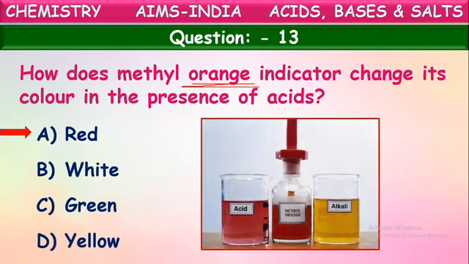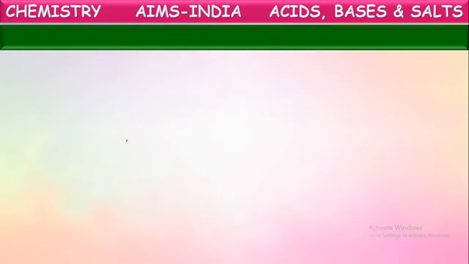Yes, see here, this is methyl orange. Actually, its color is light orange color. When you add few drops of this to acid, it turns to dark pink or red, we can say. When you add few drops of this methyl orange to a base or alkali, it turns into yellow color. Now the question is the methyl orange color in the presence of acid, that is red color. Red is correct. Okay. Next question.